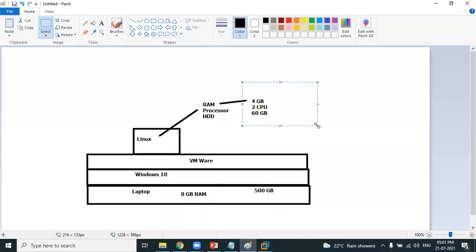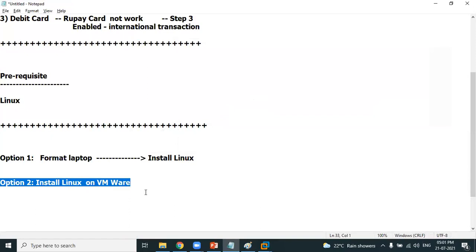Okay, now this is one way. Why are we learning all this? Because we need a Linux environment. Friends, try to understand, why are we learning all this? Because you need a Linux environment. Option 1 is to format, and option 2 is to use VMware. This is better. Whenever you want, you can learn Linux, and whenever you want, you can come back to Windows and do your day-to-day activities.